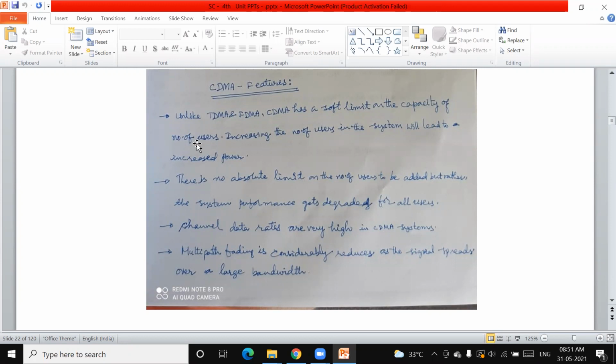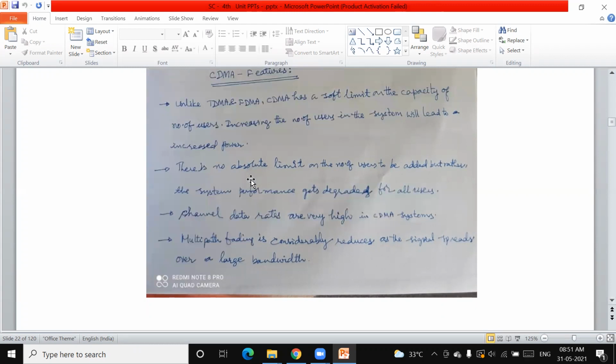You can go ahead with n number of users by providing n number of codes, but increasing the number of users means increasing the number of PN sequence codes, because a separate code has to be assigned to each user. If the number of PN sequence codes is increased, in other words, the system will lead to increased power. This is the general point: more users lead to more power.